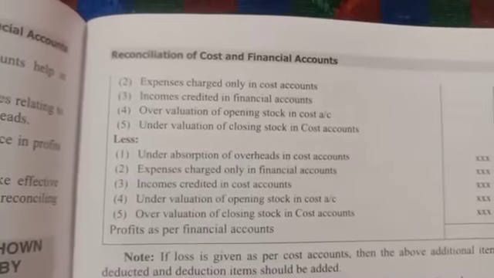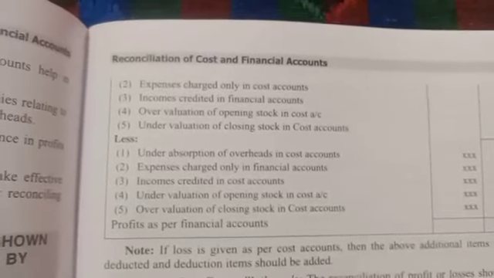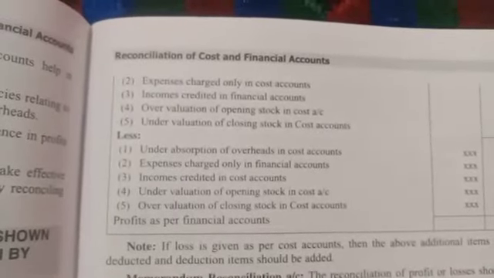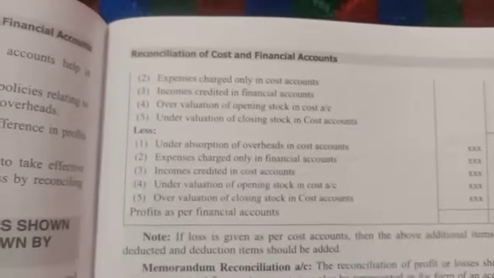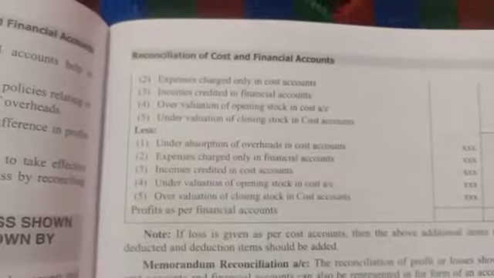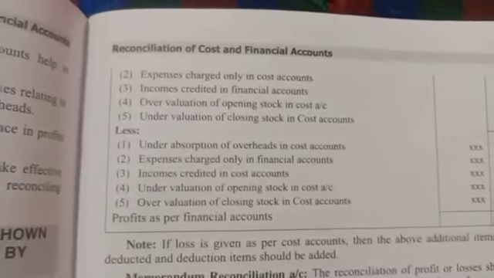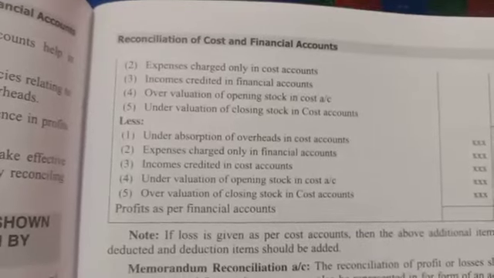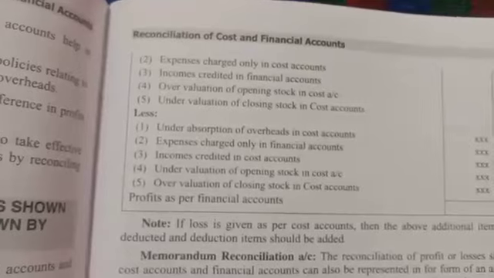Any expenses charged only in cost accounts should be added. Incomes credited in financial accounting, that means income recorded only in the financial books. Income recorded only in the financial books, nothing but income credited in the financial accounts, that also should be added.